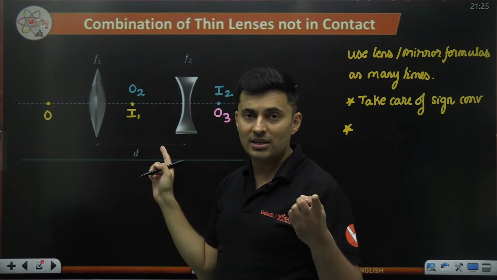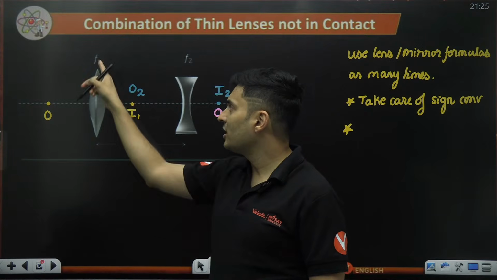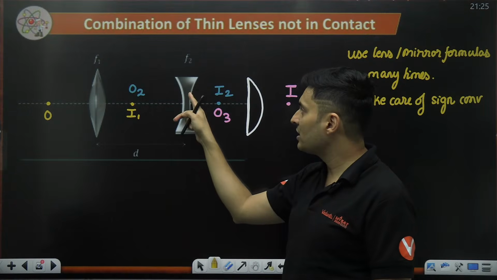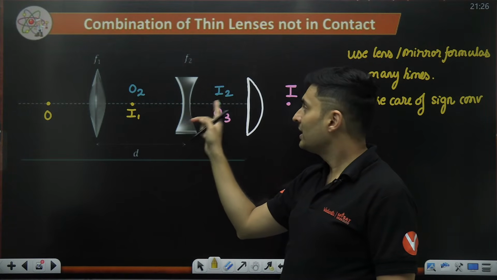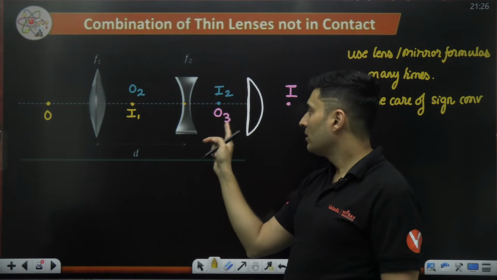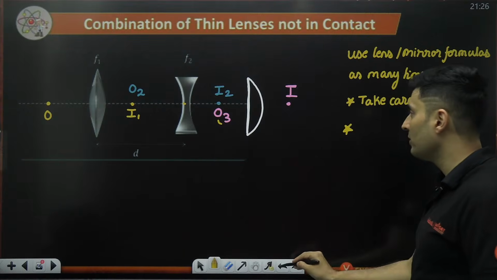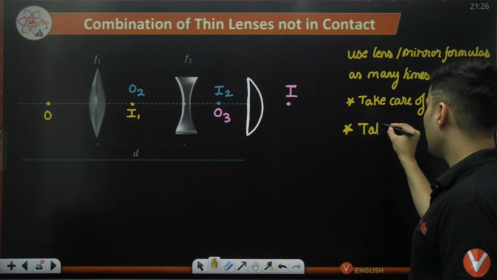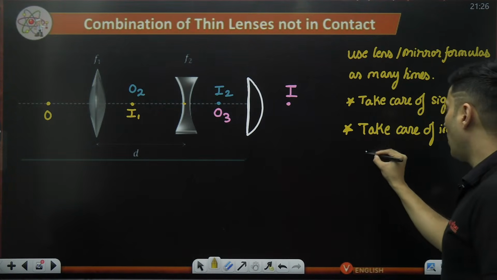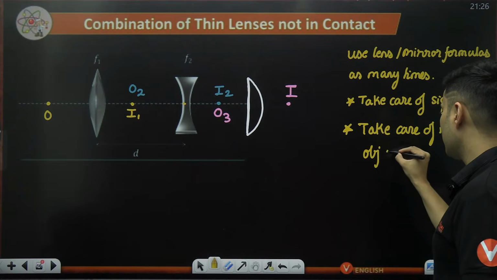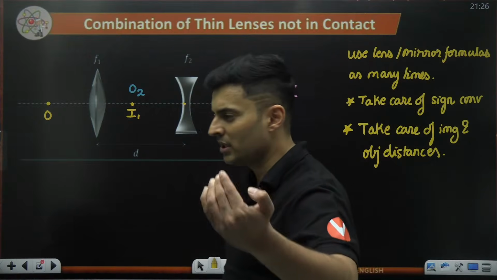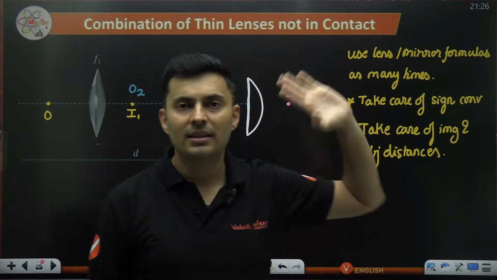the image distance is not the object distance, because this image distance is measured from this lens. This object distance will be measured from this lens. When you get the image distance for this lens as I2, that image distance is different from the object distance from the next lens. So the object distance is measured from the new lens. That is something which you need to take care of. So also take care of the image and object distances. These are the words of caution or methods by which you can get the solution.